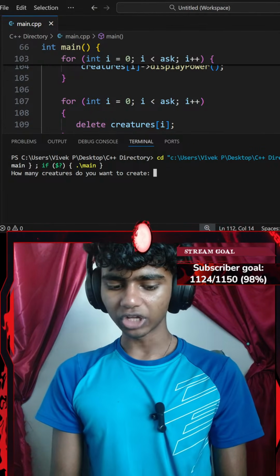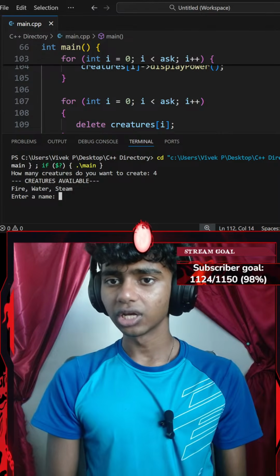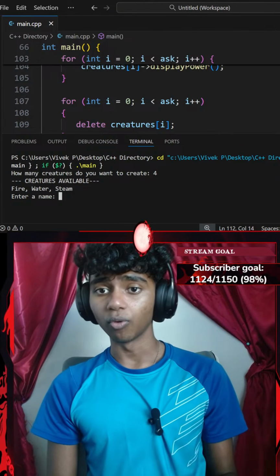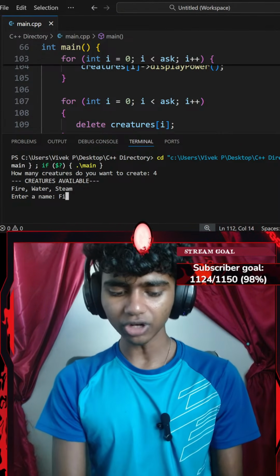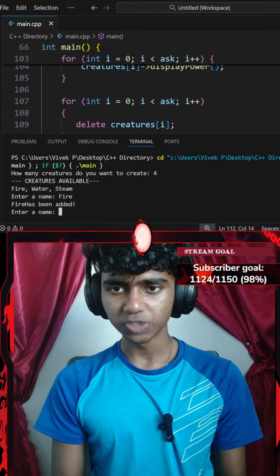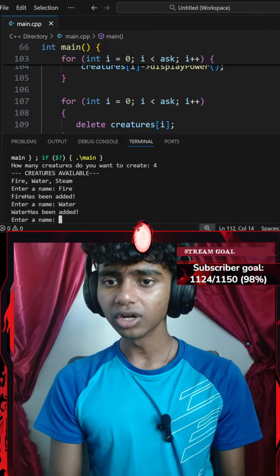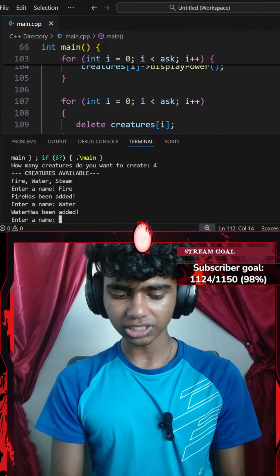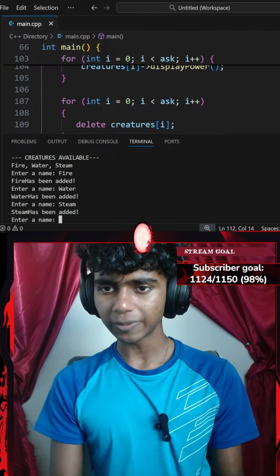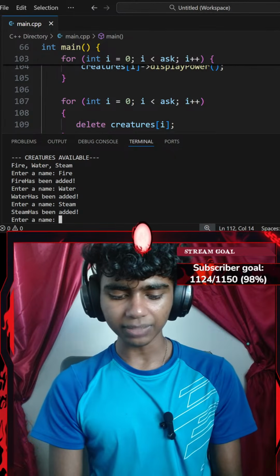How many creatures do you want to create? I want to create, let's say, 4 creatures. Creatures available: water, steam, and fire. Let's say I want to create a fire creature. Fire has been added. I'll go with something like water. Water has been added, and then I want to go with something like steam. Steam has been added. What if I go with something like mist?